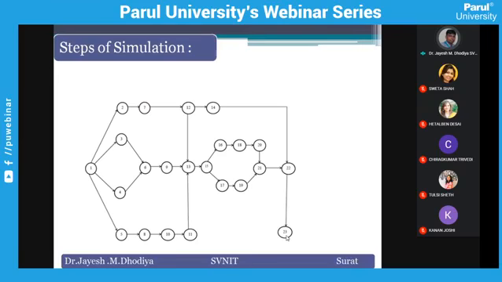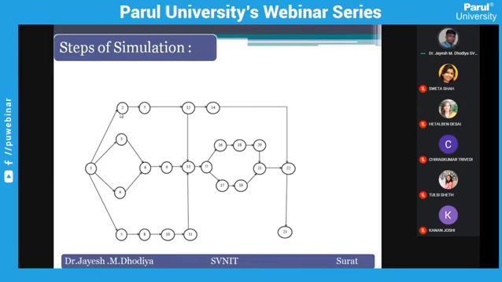If I want to reach that point, then basically it is like a network model. You have to convert your whole transportation system into such a network model. Even if we are talking about Baroda, you can convert Baroda in such a form. Then you have to collect the past data.